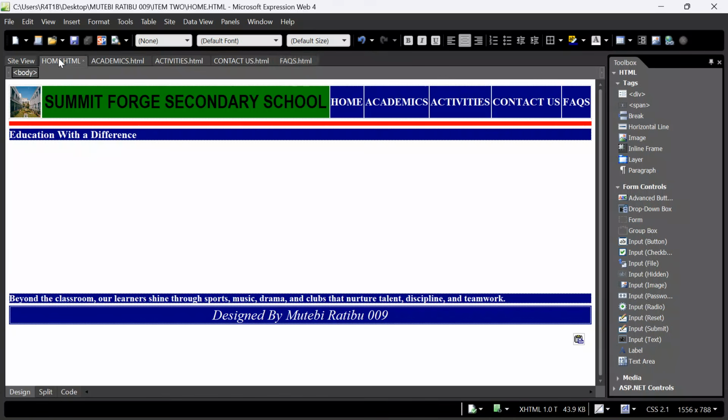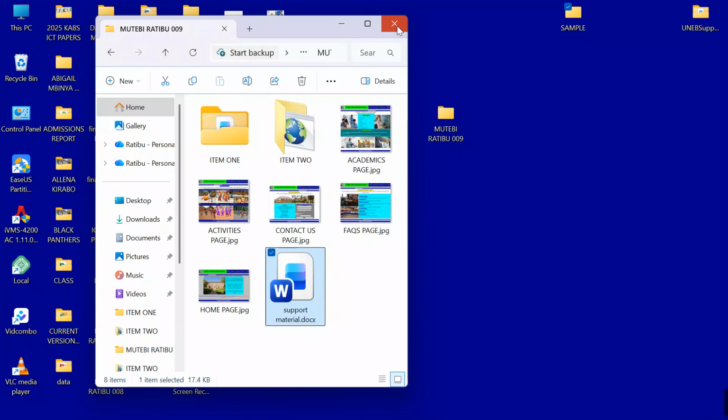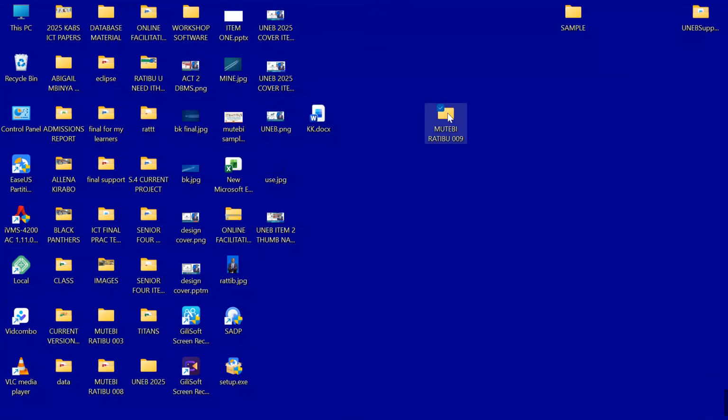Now we have our home page, our academics page, our activities page, our contact us page, and our fax page. So after composing this skeleton, what will differ is the content that we are to put within these pages. Control S, save changes. Check on the progress. What do we have so far? Come back now to your project.